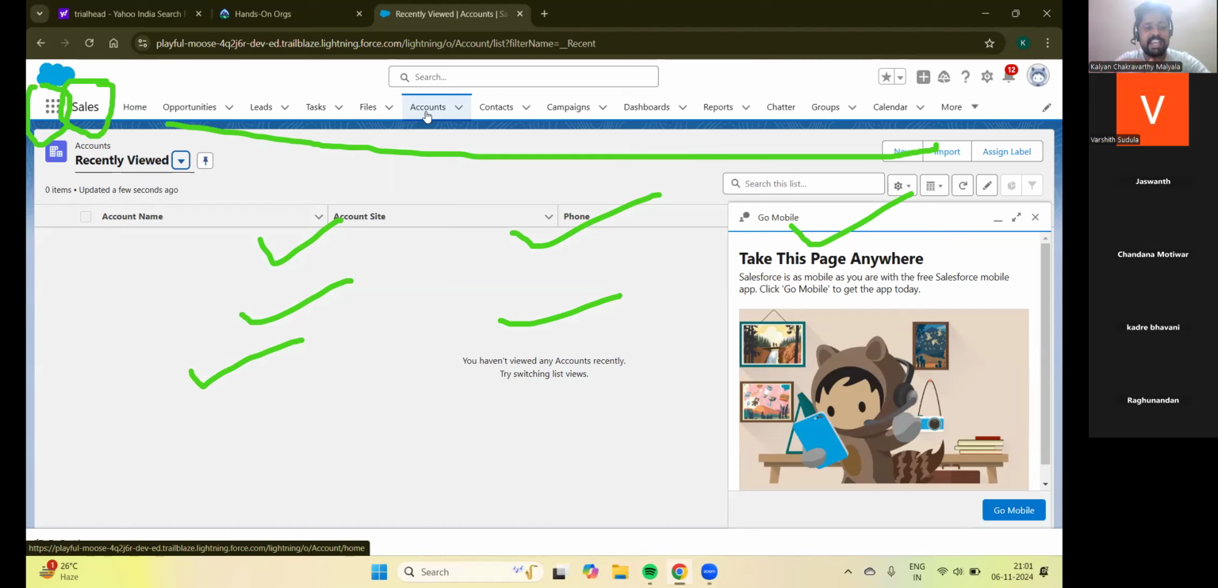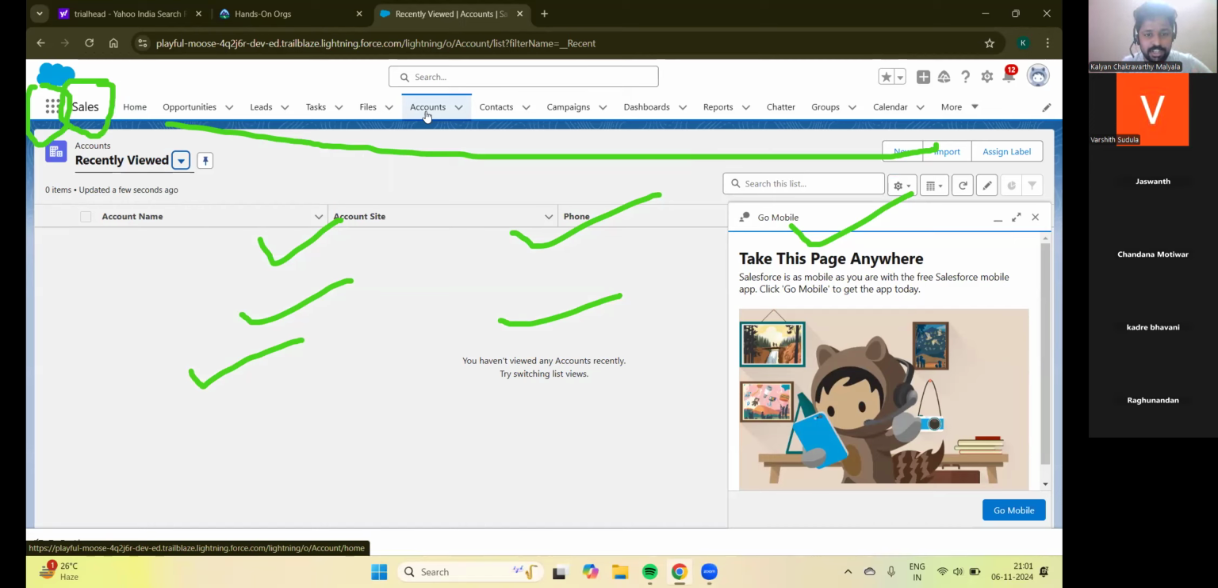How can we create a tab? Just try to understand that today. Just try to understand how the Salesforce UI looks. You don't need to create anything; just remember the terminology. You'll remember the terminology because daily I'll be talking about accounts, contacts, and creation of applications. So no need to worry about that.